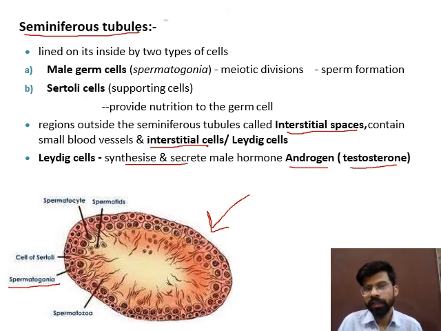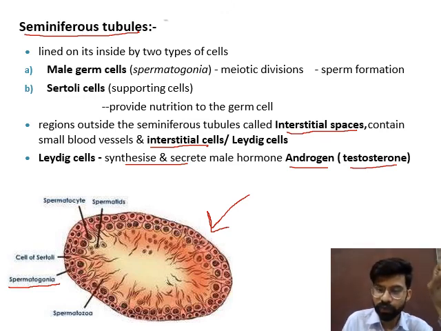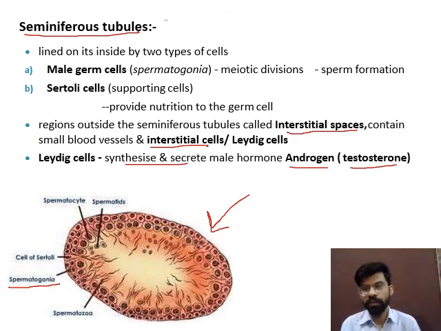So this is all for today's lecture, in which we covered the events of reproduction: gametogenesis, gamete transfer or fusion of gametes, then zygote formation, then division, and then implantation. After that, we started the human male reproductive system. The male reproductive system contains different parts, different glands, and tube-like structures. And in the last, we covered the seminiferous tubule present inside the testes.